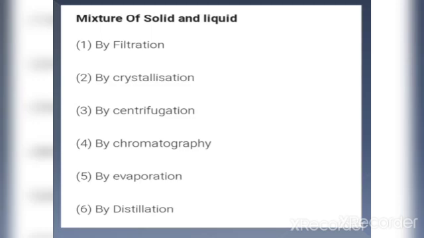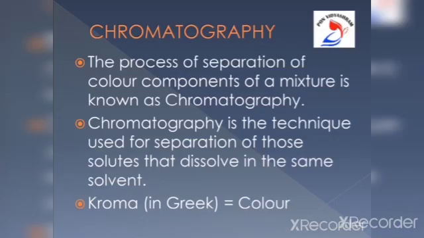If we have a mixture of solid and liquid, then the following methods can be used to separate the constituents: filtration, crystallization, centrifugation, chromatography, evaporation, and the distillation method. Here we are going to discuss the process named paper chromatography.